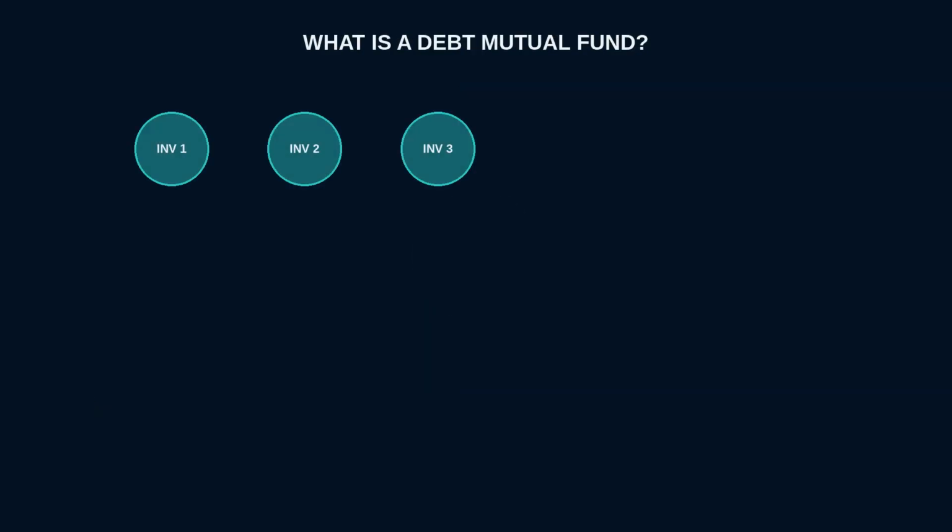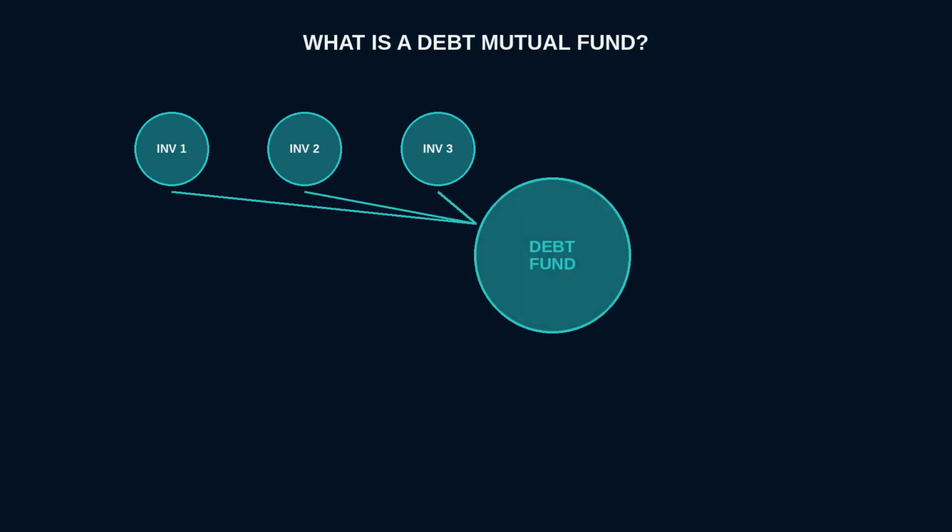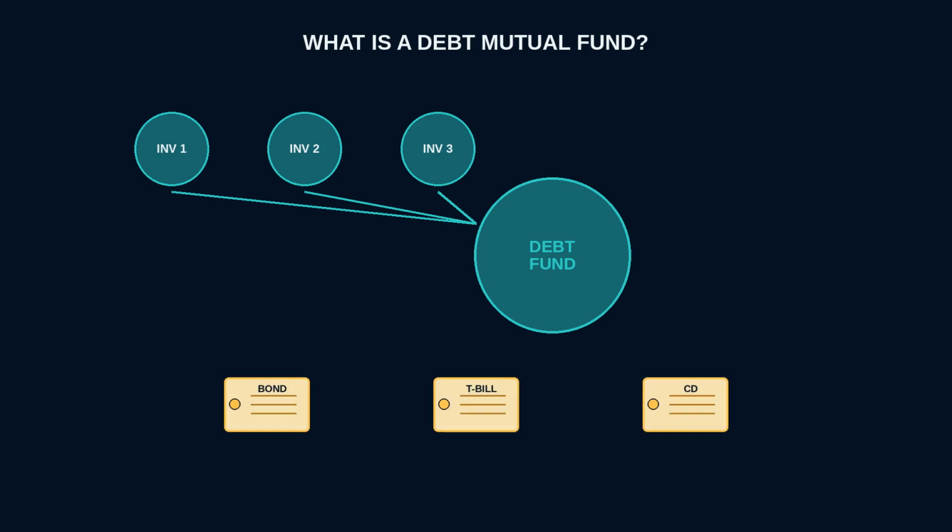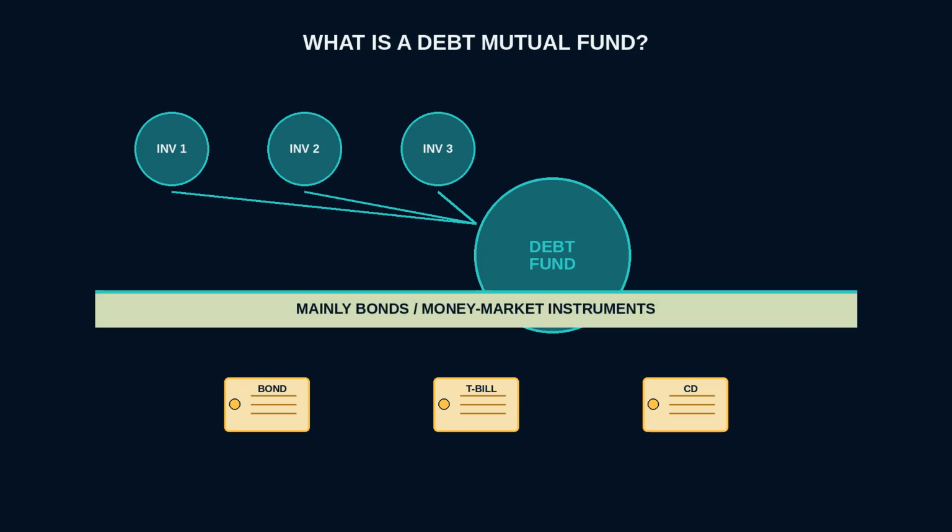Start with plain meaning before the taxonomy. A debt mutual fund pools money from many investors into one scheme. That scheme invests mainly in bonds and money market instruments, documents that represent loans or short-term funding claims, not company ownership shares. Pooling creates a shared portfolio structure. It does not turn the product into a fixed deposit, and it does not erase interest rate, credit, or liquidity risk.